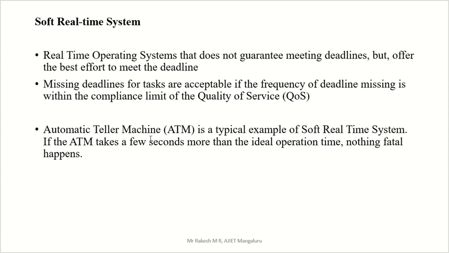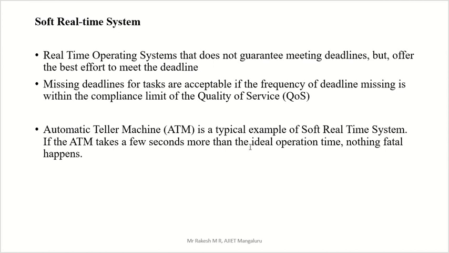We can take one example, like an ATM, which is a typical example of a soft real time system. If the ATM takes a few seconds more than the ideal operation time, nothing happens. Sometimes the ATM will be 2-3 seconds late also. That will not cause human loss or harm the device, it will just give cash after 2 seconds.